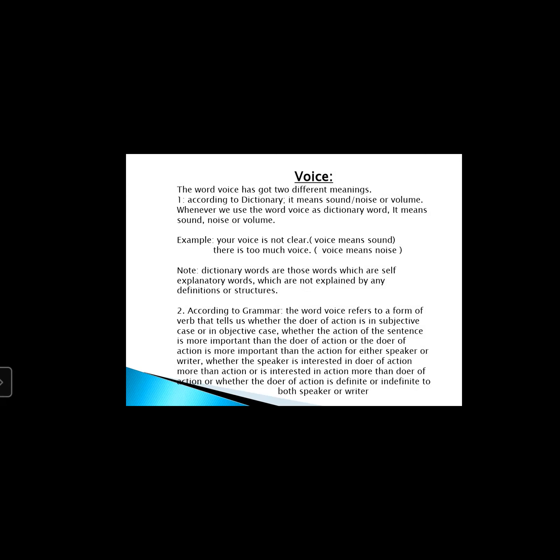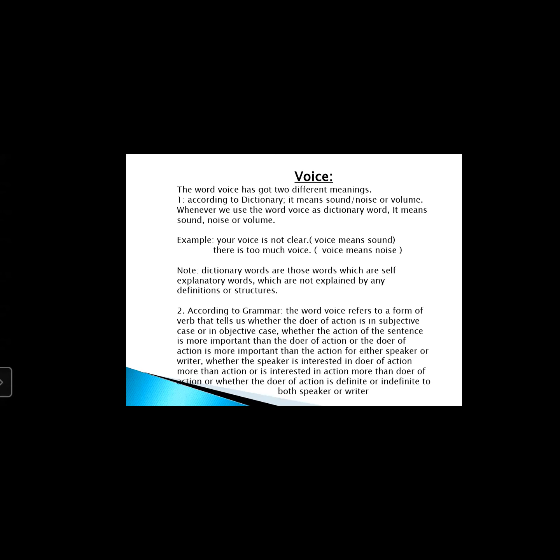On the other hand, we do have some dictionary words which are self-explanatory, which don't need any kind of explanation or definition. When you listen to them, you directly understand their meanings. But some words don't have meanings. They have got functions, they have got definitions, they have got explanations.